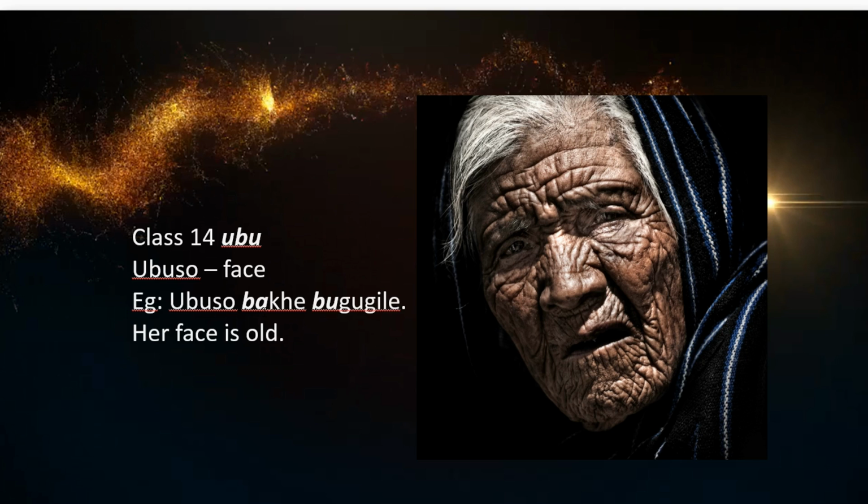So here we're using the prefix twice. Her face, by the way, in Zulu there is no difference between male and female. It would be khe whether it was a male or a female. And you just have to try and get the context of what is being said to know whether it's a lady or a man. Ubuso bakhe.